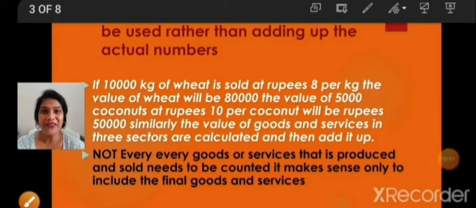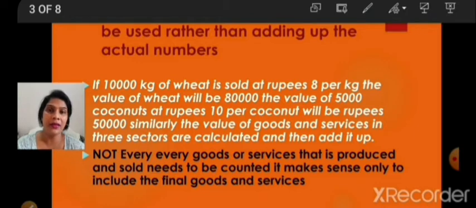So in the previous video, we understood the interdependency of each sector, how the secondary sector is dependent on the primary one and the primary on the secondary one. In this slide, we will study how we count the various goods and services and know the total production in each sector, that is the primary, secondary and tertiary sector.